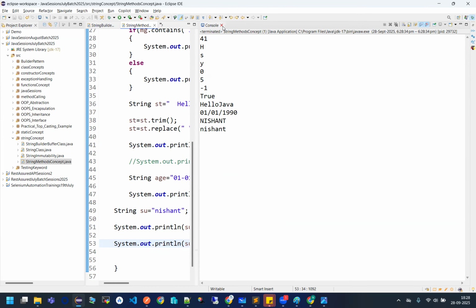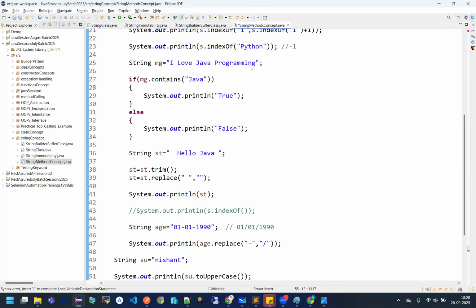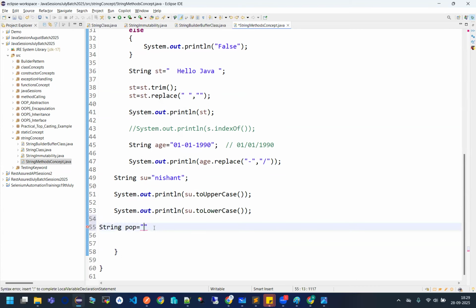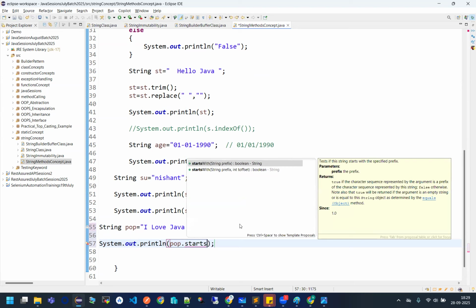Now, one more thing. We have a couple more methods. What are they? I'm taking some other variable, the same line: I love Java programming. And I really want to check if my string is starting with "I love" or not. Can I check? Yes, with the help of the startsWith method.